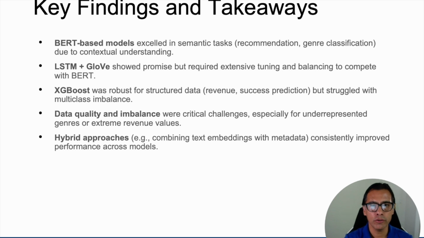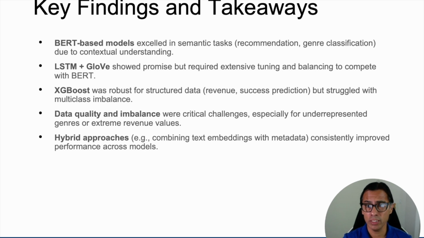Before we go into our conclusion, we want to list the key findings and takeaways of this project. BERT-based models excel in semantic tasks for recommendation and genre classification due to their contextual understanding. LSTM and GloVe embeddings show promise but require extensive tuning and balancing to compete with BERT.